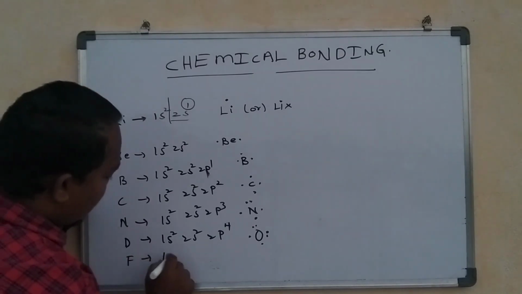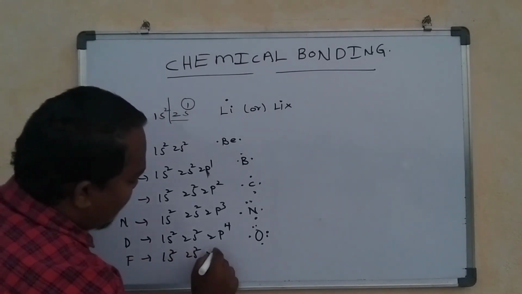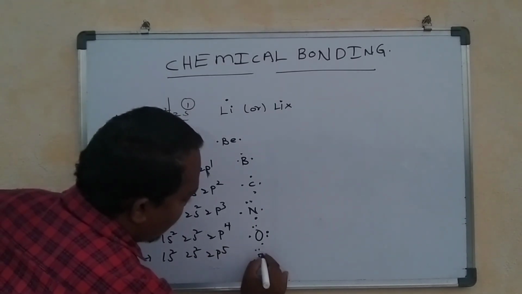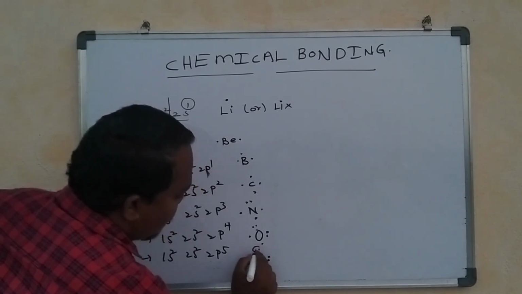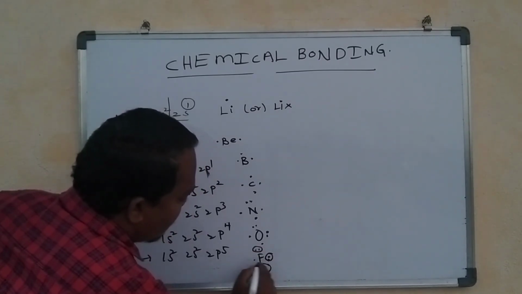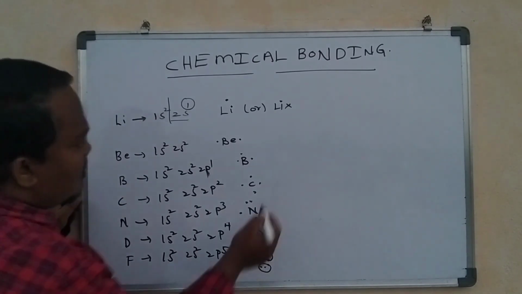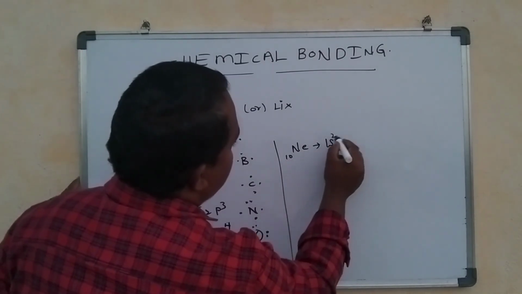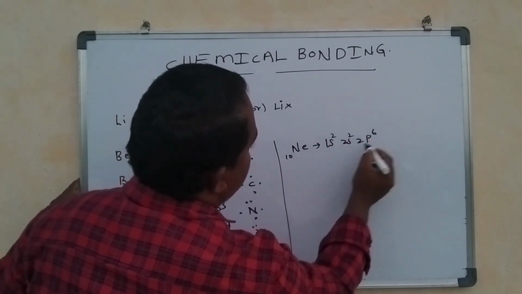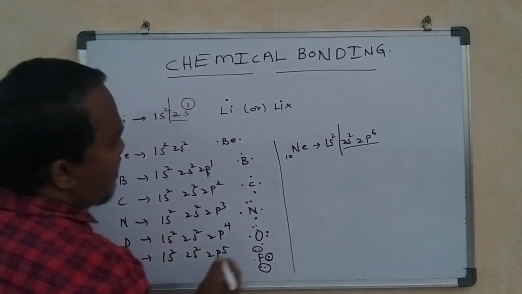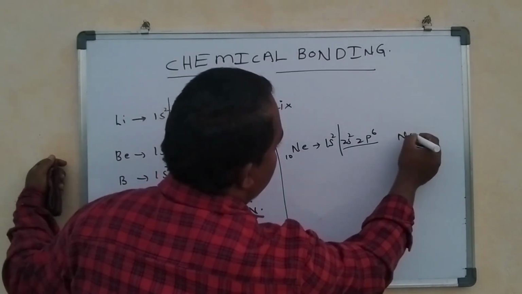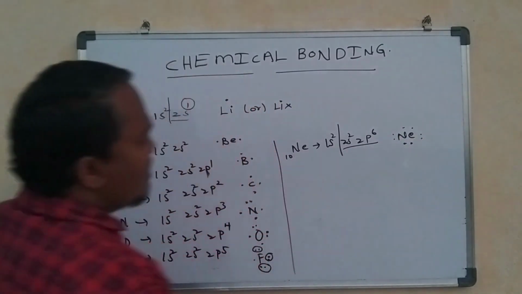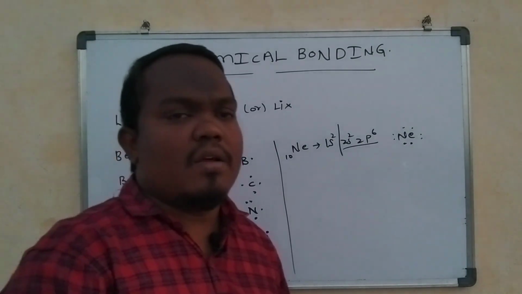Fluorine has 7 valence electrons, where 3 pairs are paired and only 1 electron is available for bond formation. Neon has atomic number 10, 1s2 2s2 2p6. There are 8 electrons in the outermost shell, so it is completely filled, and it does not have any electron to participate in chemical bonding.